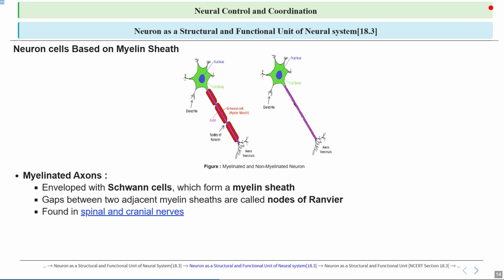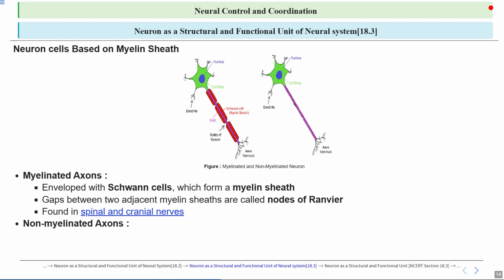So this typically relates to nerve fibers, or we can say specific types of neurons that are part of the peripheral nervous system, which includes both spinal nerves, which originate from the spinal cord, and cranial nerves, which originate from the brain. These nerves are responsible for transmitting signals between the CNS and the rest of the body, enabling sensory and motor functions.